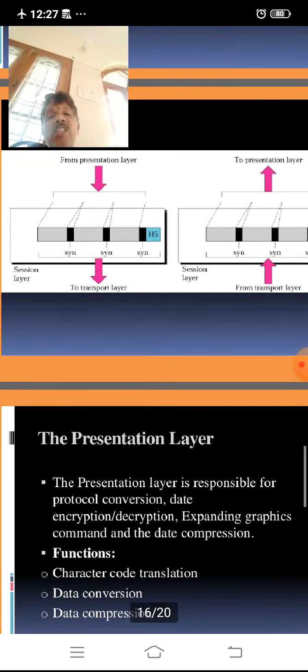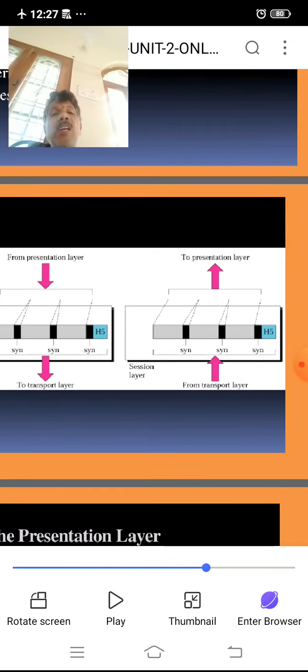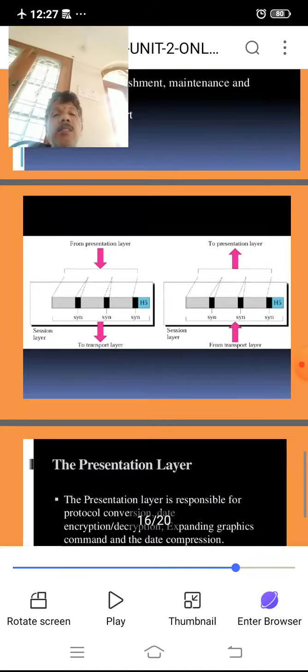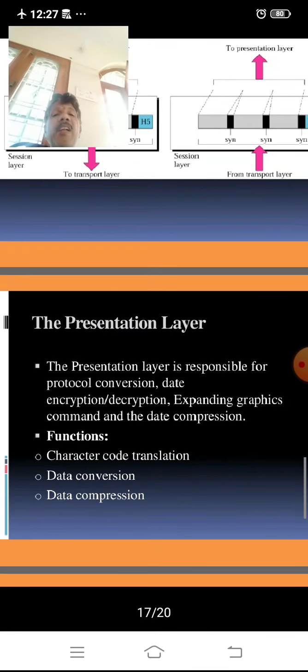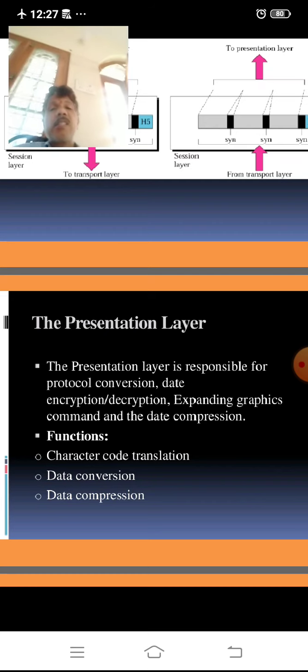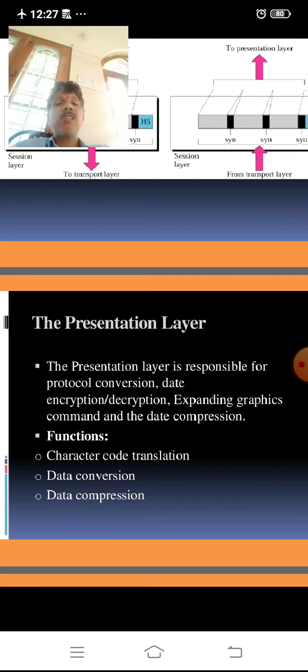Then presentation layer, this is after the session layer. The presentation layer is responsible for protocol conversion, encryption or decryption, and expanding graphics commands and data compression.